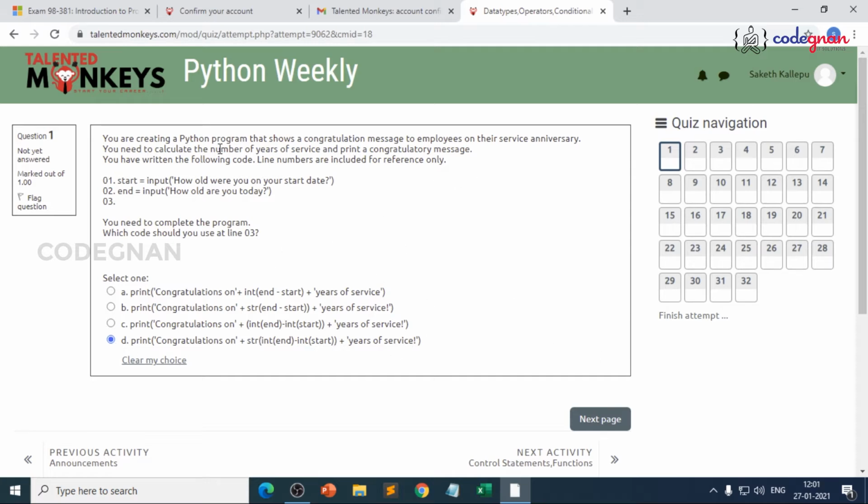Once you finish this question, if you have any doubts, you can just keep a flag. But most of the questions are very easy for you to understand, so you need not worry about it. Even if you flag the question, you can just check it out later.